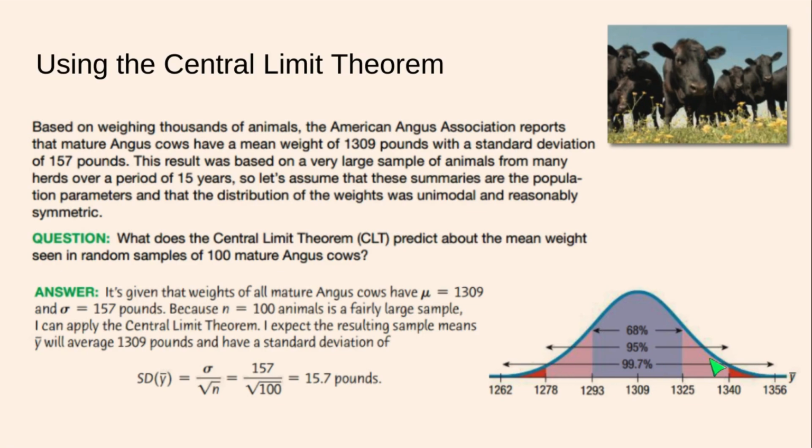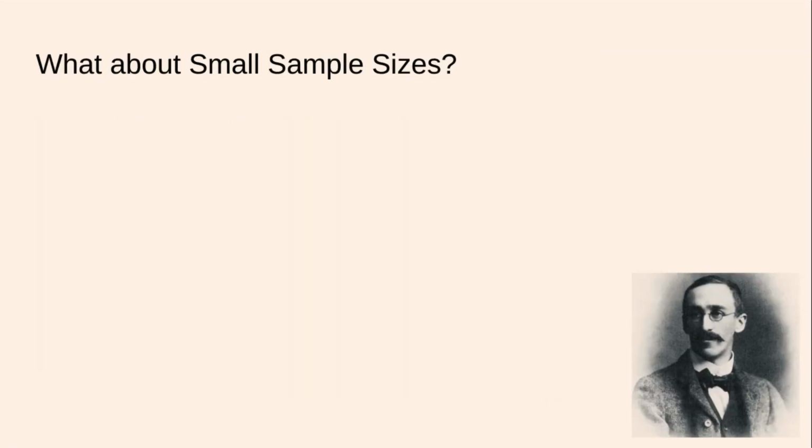Then 95% of means of large samples would be in an interval about 31 to 32 away from 1,309. And then 3 standard deviations out, so 3 of those 15.7 pound intervals out, we would have almost all means of large samples. So that gives you an idea about how the mean of a sample of size 100 would be distributed. But this is not the true story of chapter 22.